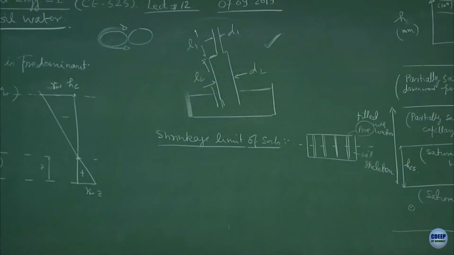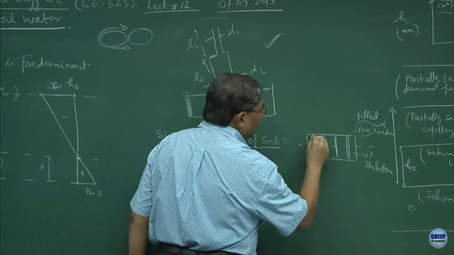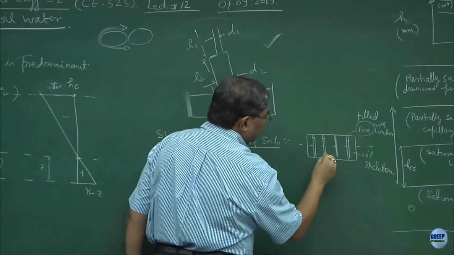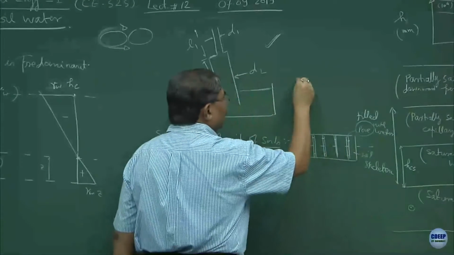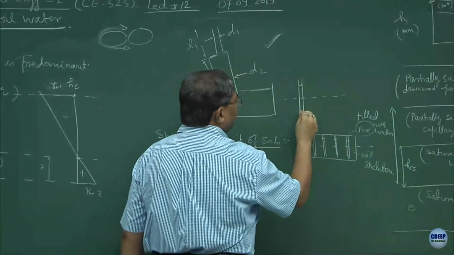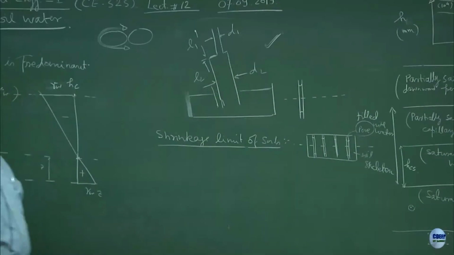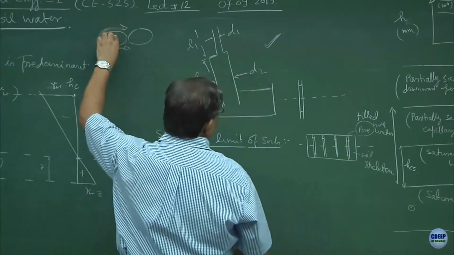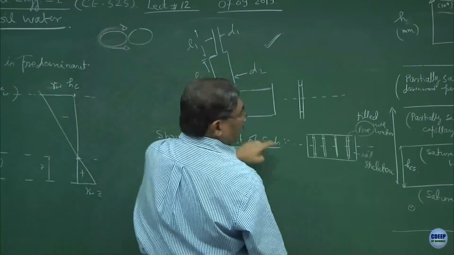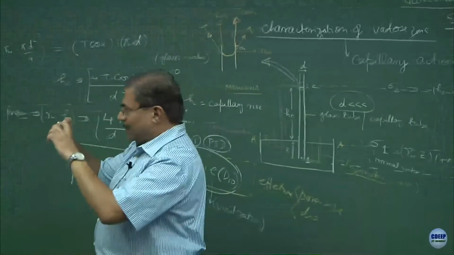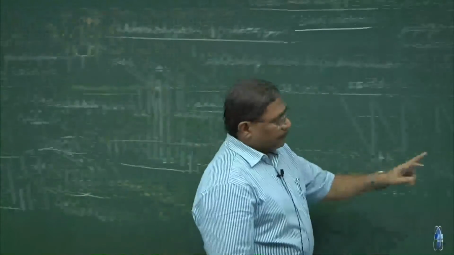and when I allow free evaporation to take place from the soil, this is how the meniscus gets formed from both sides. So, the enlarged view would be like this. This is the center line of the sample, this is the meniscus formation and this is the meniscus formation. If I use this concept, because of the water and surface tension, the grains are under compression. So, when evaporation takes place, the soil sample gets compressed and it comes up to the shrinkage limit.